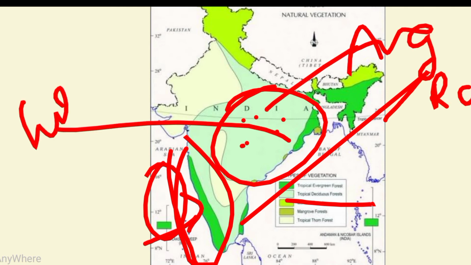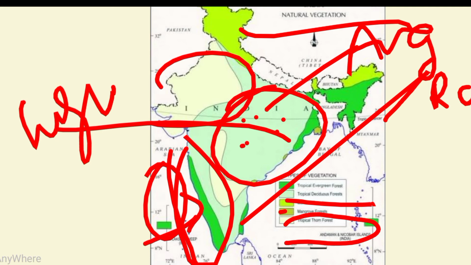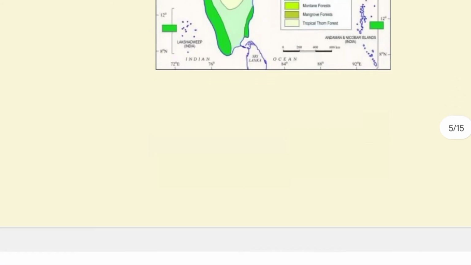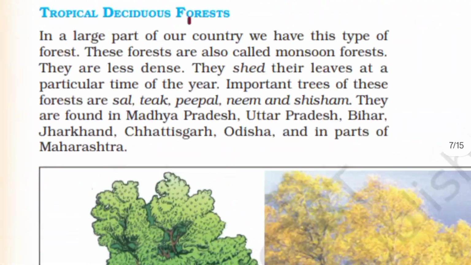Then tropical deciduous forest. Here is the part of tropical deciduous. Here is the average rain. So this forest is the highest in India. Then next is mountain forest. You can see here, and tropical thorn forest. Here are the dry places, so thorn forests are here. There is scarcity of water. Then next is